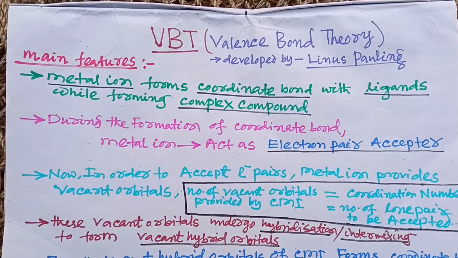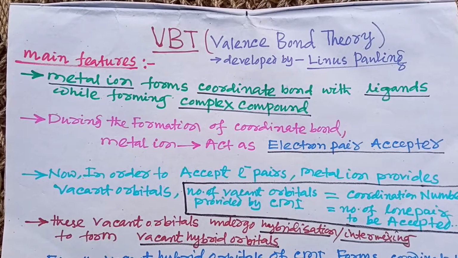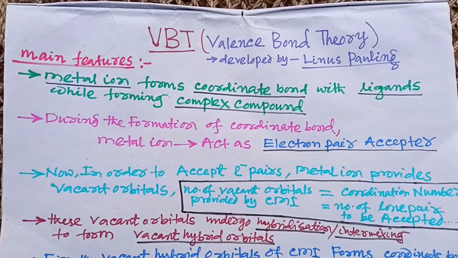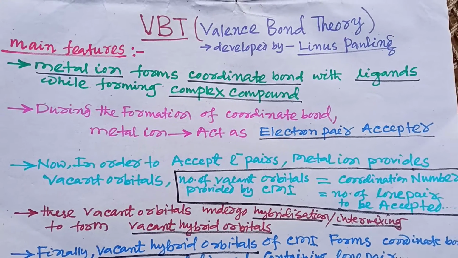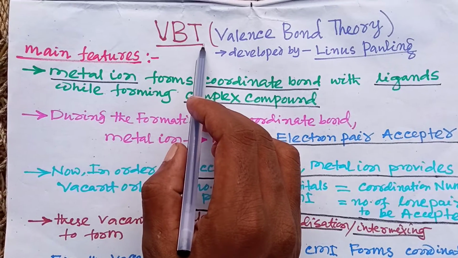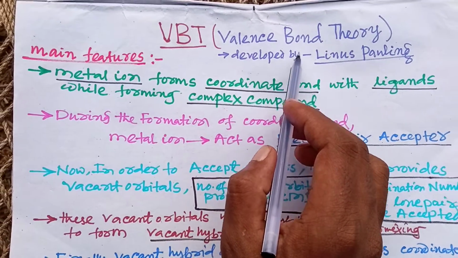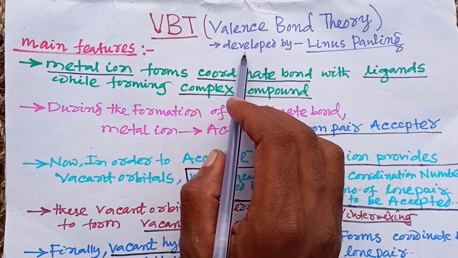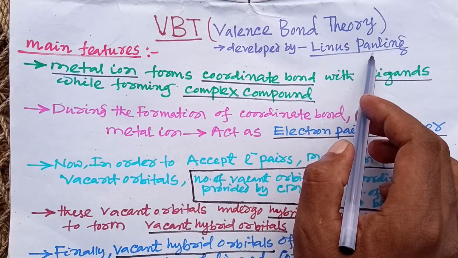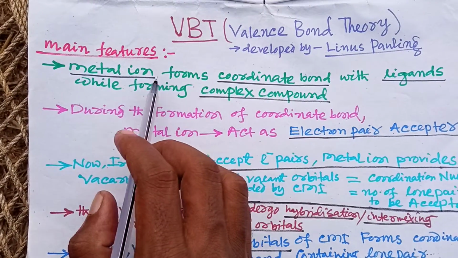In today's video, I am going to discuss a very interesting topic of coordination compounds, which is nothing but the VBT. So let's start. VBT stands for valence bond theory, and this theory was developed by Linus Pauling. So let's see what the main features of this theory are.